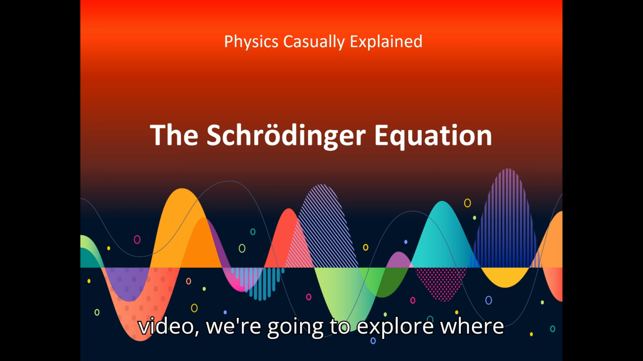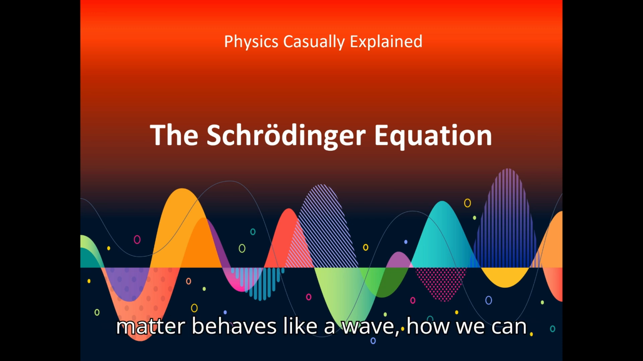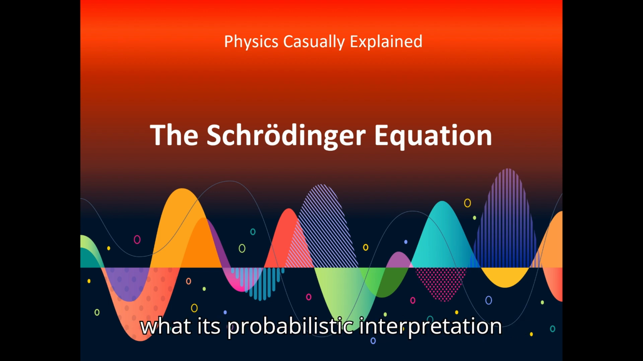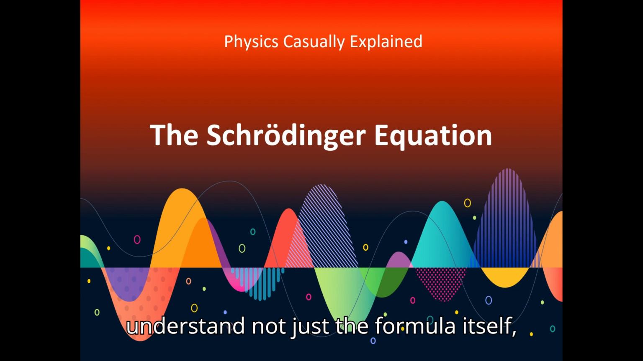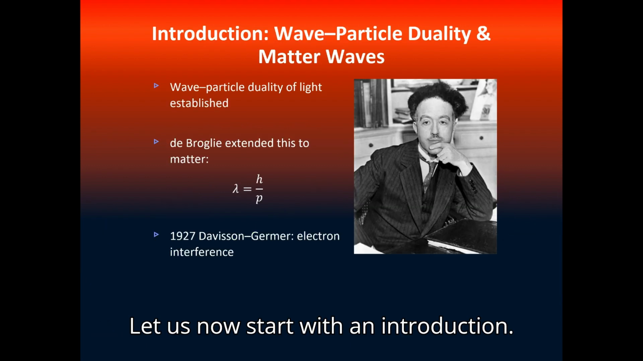In this video, we're going to explore where the Schrödinger equation comes from, why matter behaves like a wave, how we can motivate the equation step by step, and what its probabilistic interpretation really means. By the end, you will understand not just the formula itself, but the ideas that make quantum mechanics possible. Let us now start with an introduction.